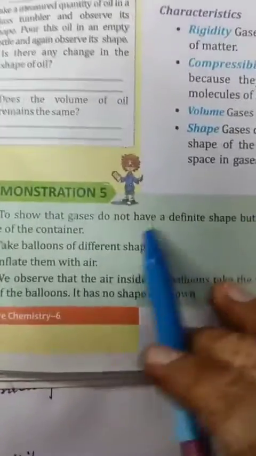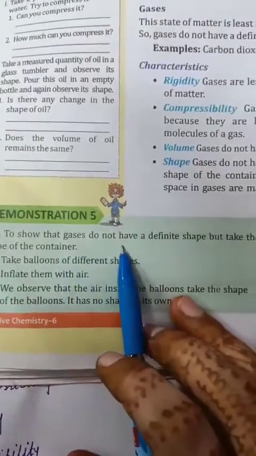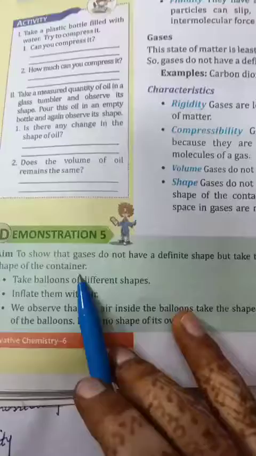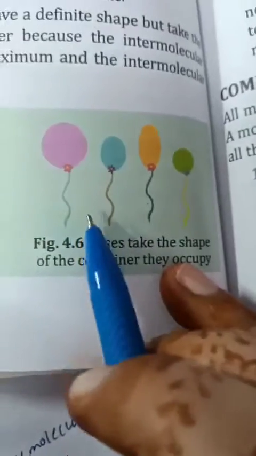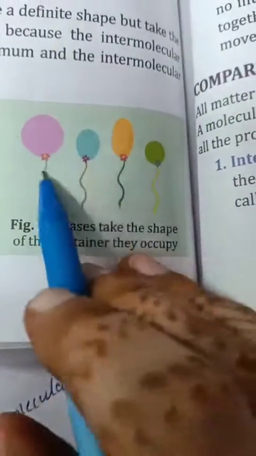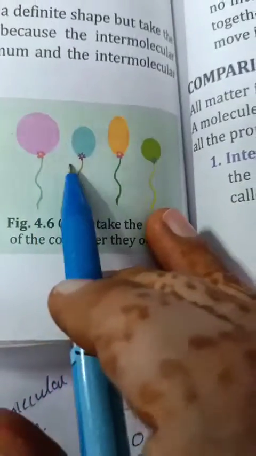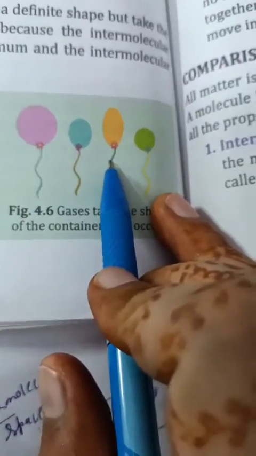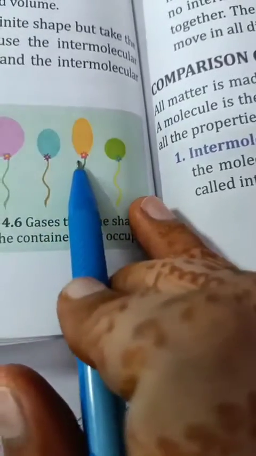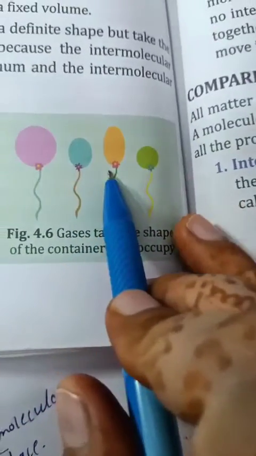Now, in this activity, we show that gases do not have a definite shape and take the shape of the container. For this, what will we do? We take balloons of different shapes and inflate them with air. Four balloons, like here, have been inflated. Now we observe the air present inside these balloons has taken the shape of these balloons.